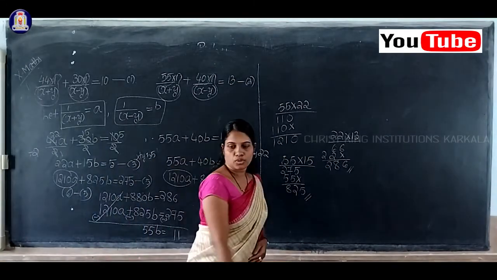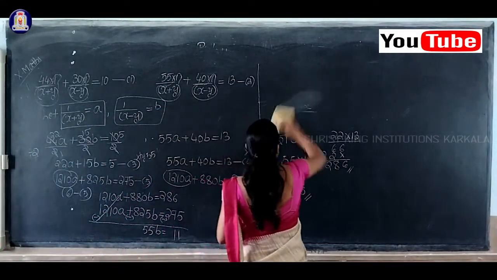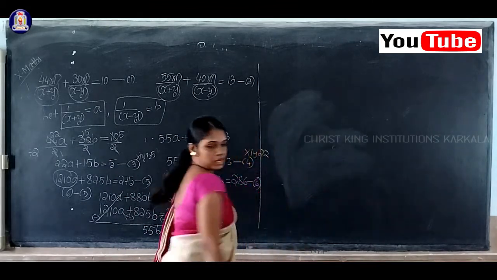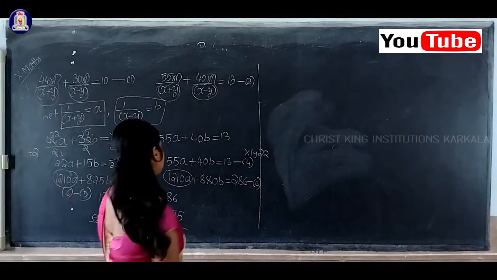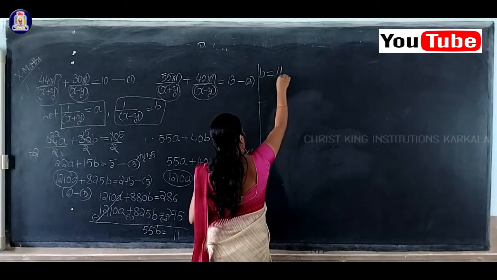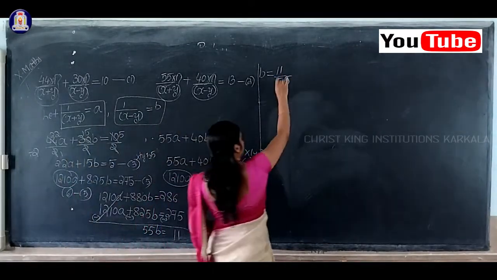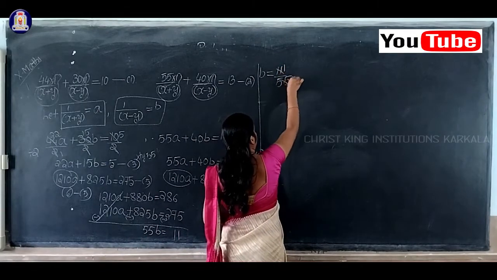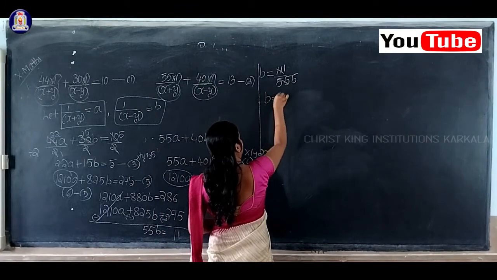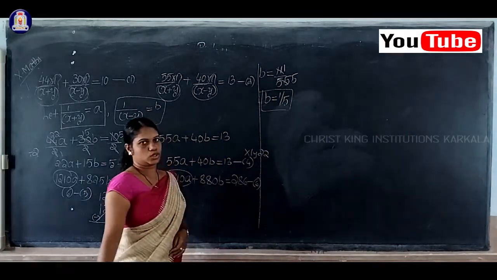So therefore what is the value of B here? Now we are going to calculate the value of B. So therefore B is equal to 11 by 55. Shall I simplify? 11 ones are 11, 11 5s are 55. So therefore the value of B is equal to 1 by 5.